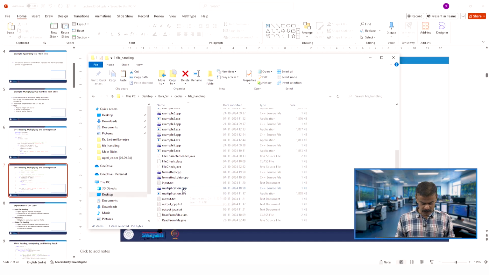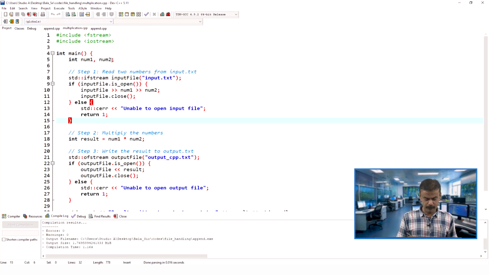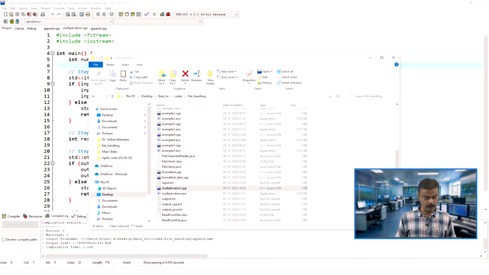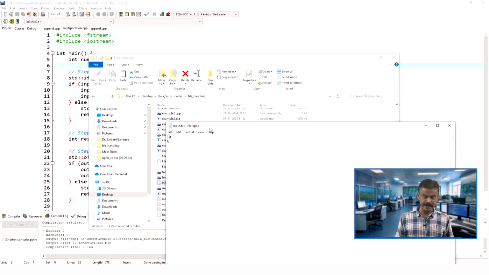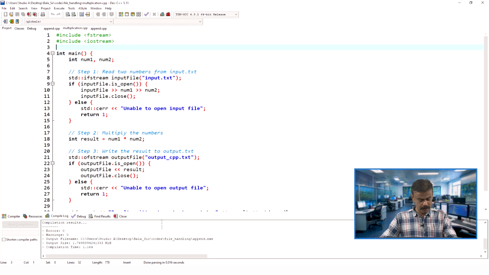This is the multiplication of two numbers, a slightly bigger program. You can see that at line number 8 we have input.txt. Let us see what is in input.txt. We have two numbers, 10 and 5. I am using two lines: in the first line I write 10, then press enter and write 5. We have taken a very small amount of data.